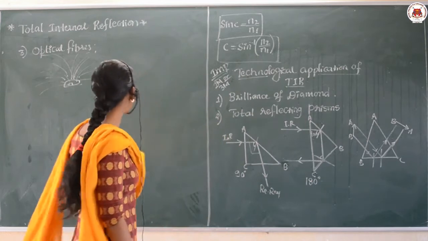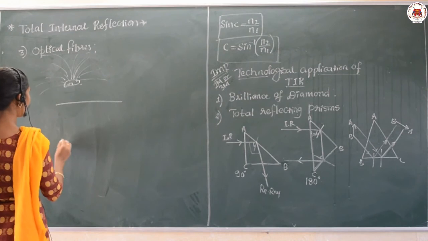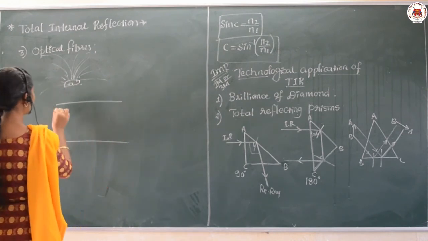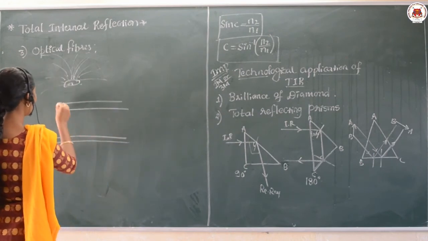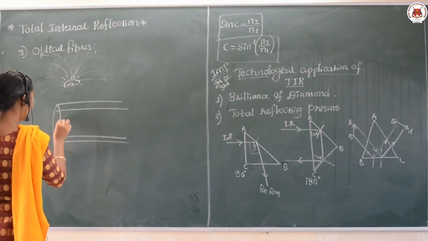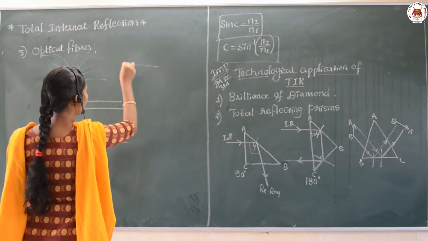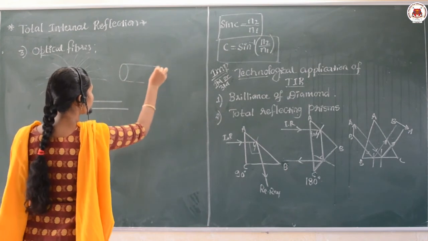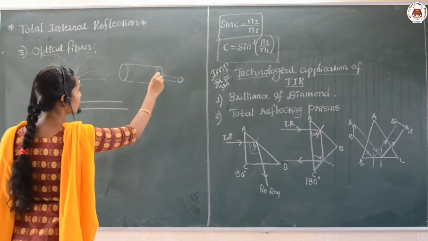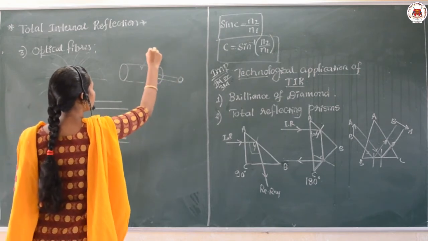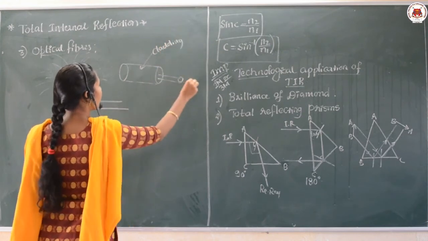And here, if I take the internal structure of the optical fiber, the cross section of the optical fiber, we observe that usually the optical fiber will be in this shape, like this it will be taken. Cladding will be there. Here the light can transmit.